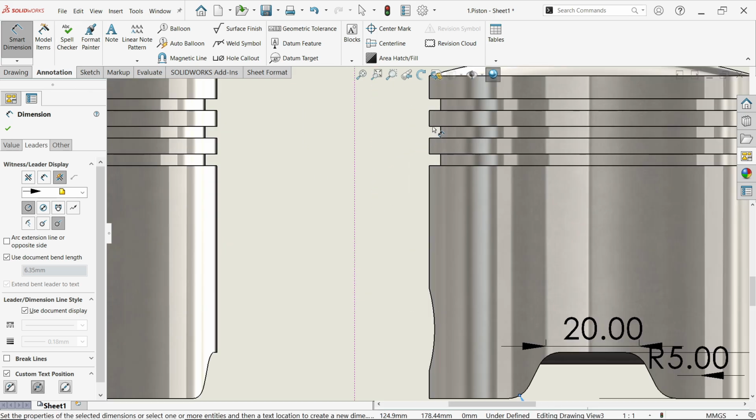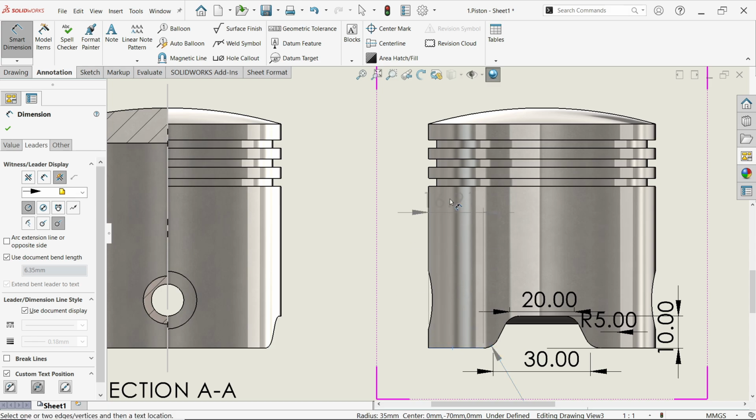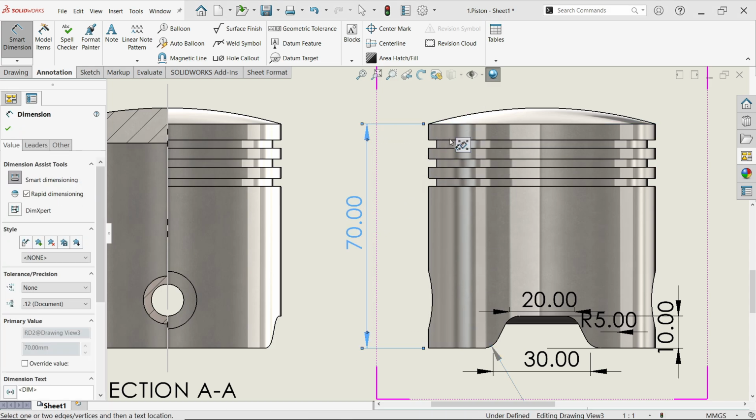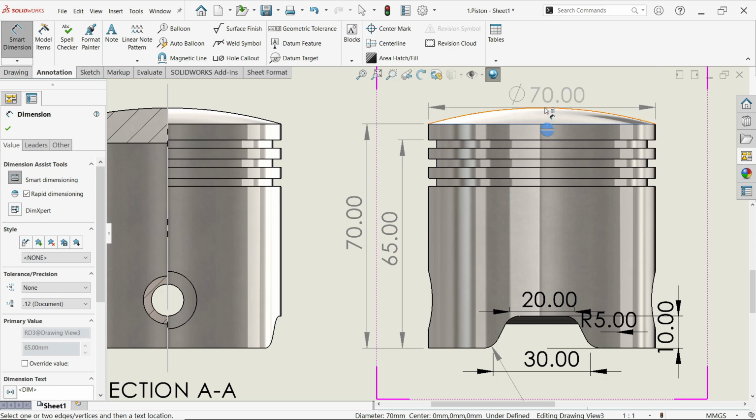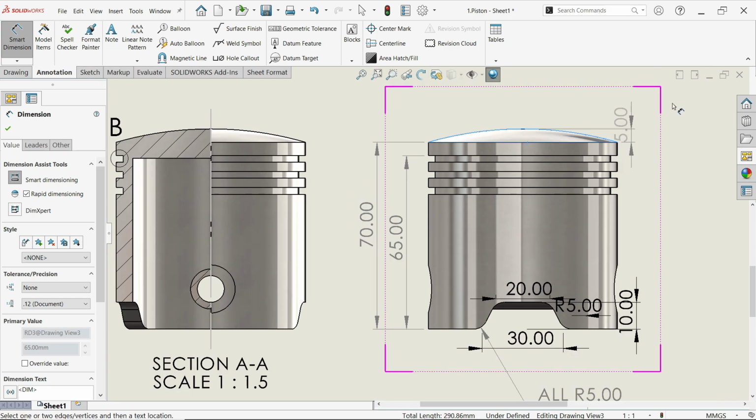Okay, let me define some, then we will apply some more dimensions to it. Overall length 70. Now the length from bottom to ring 65. Now select this, press and hold shift key and select the upper edge, and this is the dome.